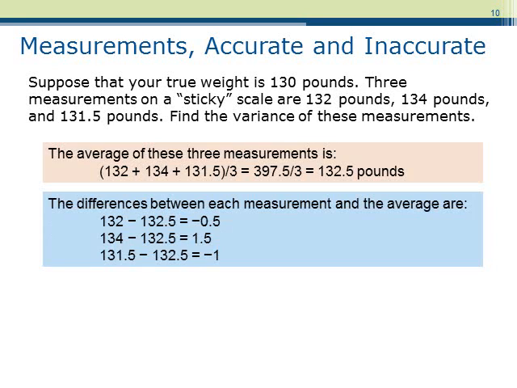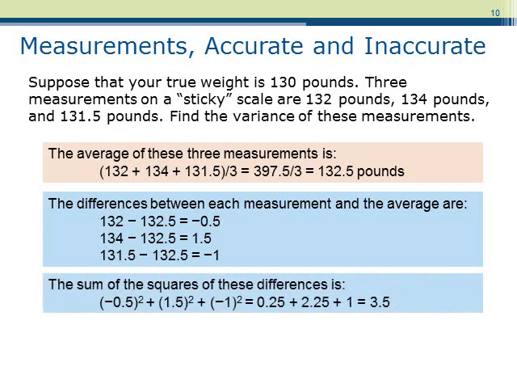Next, we're going to look at the difference between each measurement and the average. So the first measurement was 132, and the average was 132.5, so the difference is negative 0.5. Similarly, the second measurement was 134 pounds, and the average was 132.5 pounds, so the difference is 1.5 pounds. These are the 3 differences. The sum of the squares of those differences is 3.5.